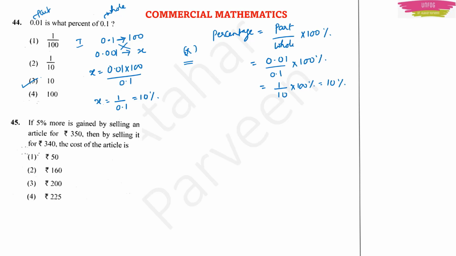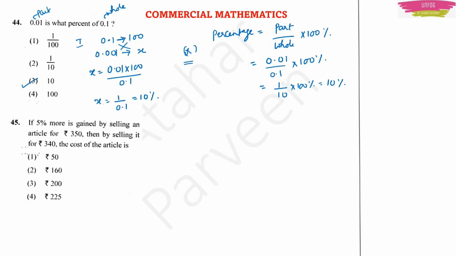Next, question number 45. The question is: if 5% more is gained by selling an article for rupees 350 than by selling it for rupees 340, the cost of the article is? The options are rupees 50, rupees 160, rupees 200, rupees 225. This is also from commercial mathematics only.